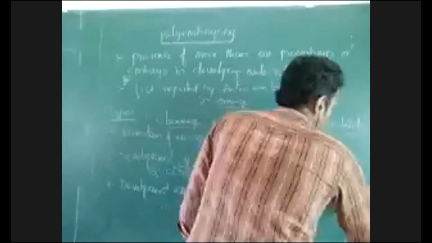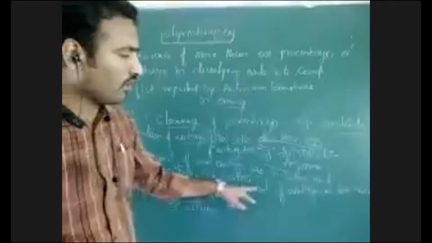From the cells outside the embryo sac, but inside the ovule, there is presence of a central portion called the nucellus.